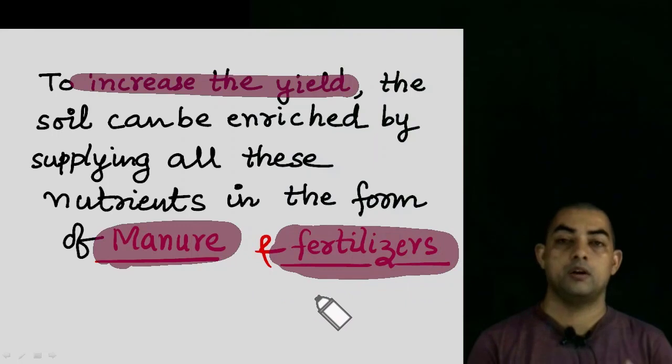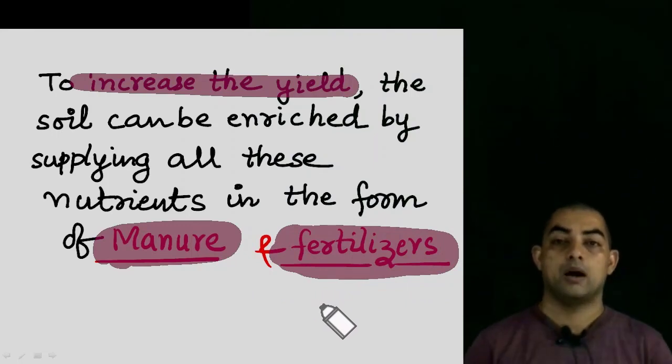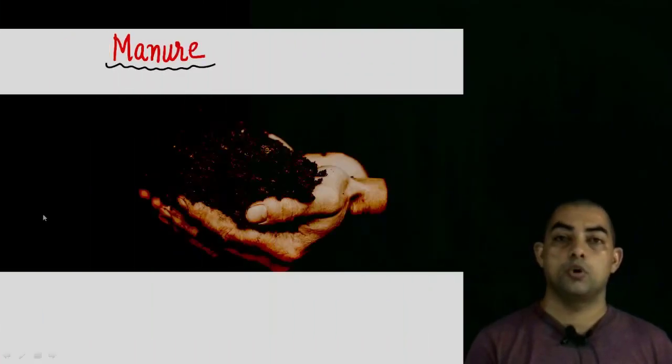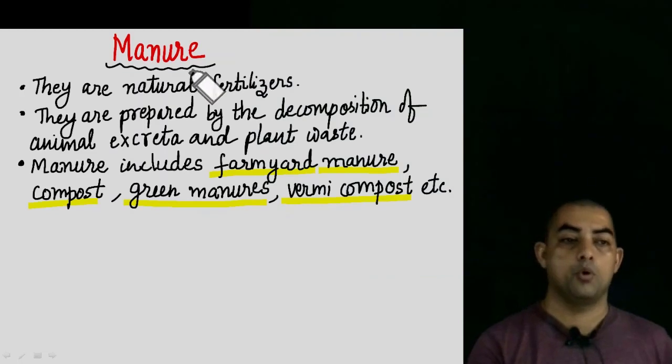We can put these things into the soil so that plants are then able to get all the required nutrients. First one, as you can see over here, is manure. Let's talk about manure in a little bit more detail.